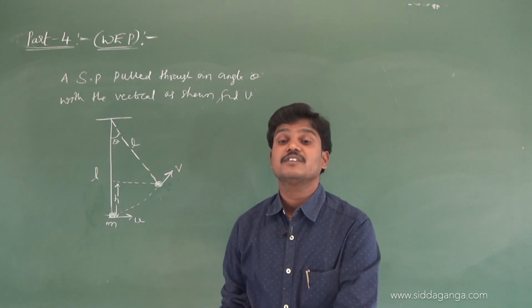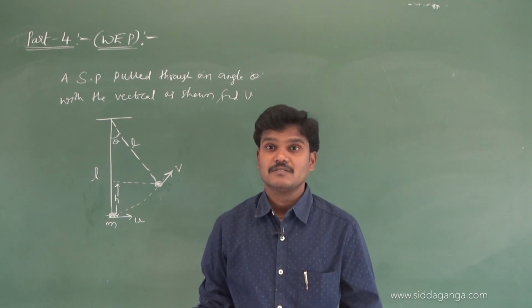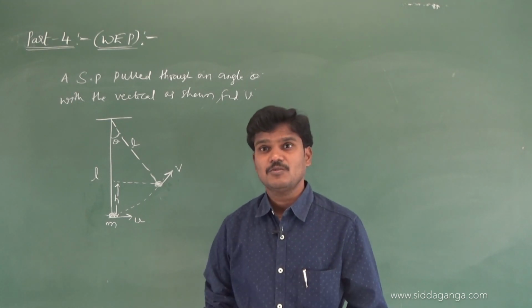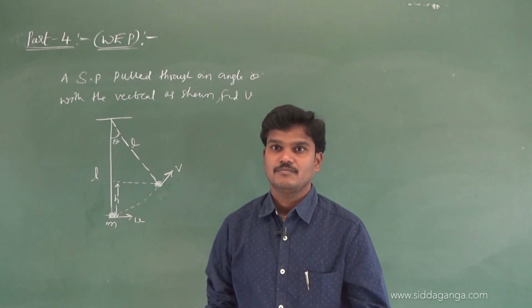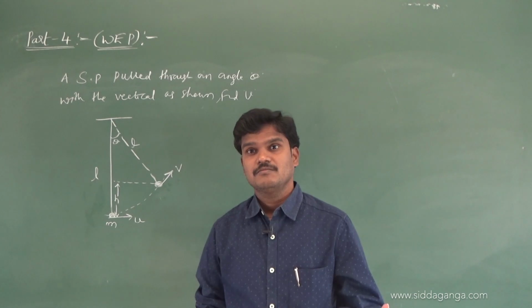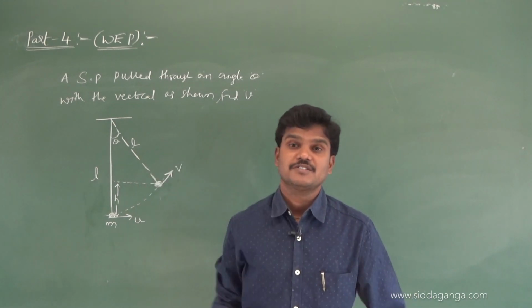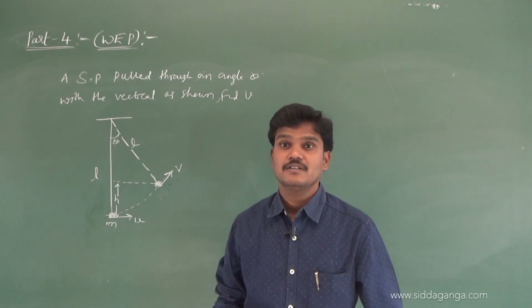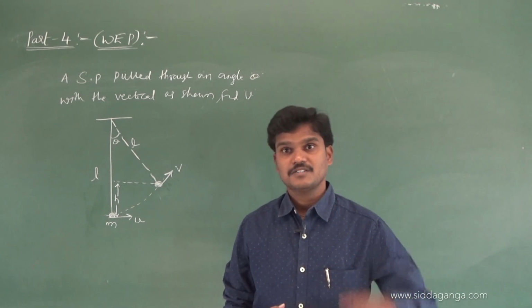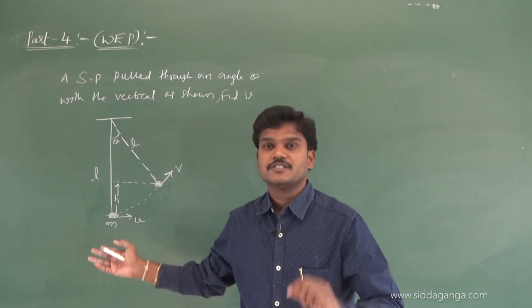Sometimes they may ask in kinematics, tell me where the displacement is 0, whether velocity is 0 or not. Yes, displacement is 0, velocity cannot be 0. Where velocity is 0, acceleration is not 0. These types of questions are covered in earlier chapters. At the highest point velocity is 0, but acceleration is always downwards, a is minus g. Velocity is 0, but acceleration is not 0. Displacement is 0, velocity is not 0.